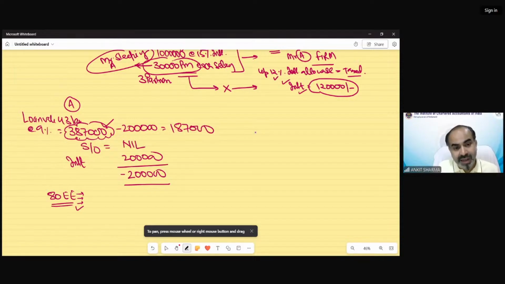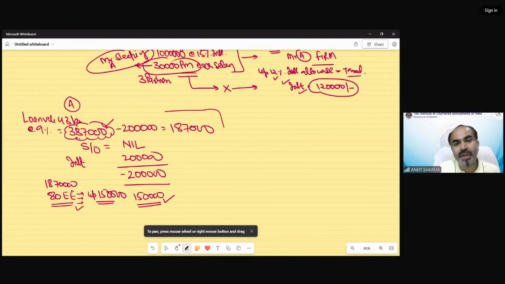So under 80EE, you can claim up to maximum 1,50,000 deduction. So we have paid 1,87,000 interest. Out of that, we can claim 1,50,000 under 80EE deduction. So that is going to be the treatment of case number A.